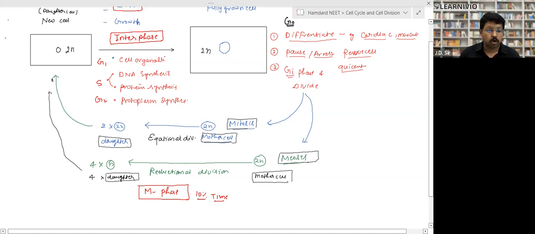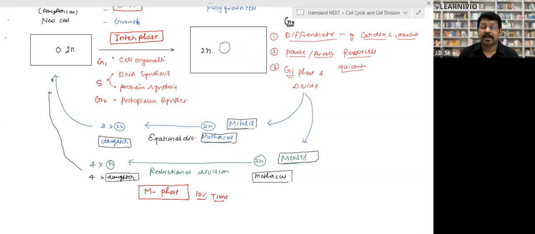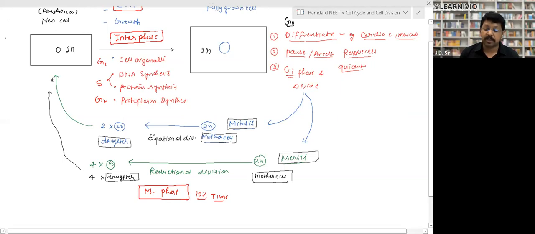This division phase is called M phase, and the growth phase is called interphase. So the complete cell cycle can be divided into interphase and division phase, that is M phase. Interphase takes 90% of the time, and the division phase, the M phase, takes 10%.